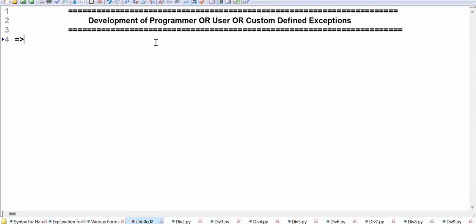But all classes may not meet my project requirement. So definitely I have to develop my own exceptions. That is called programmer defined exceptions. How to develop that, I'm going to show now. When I'm developing